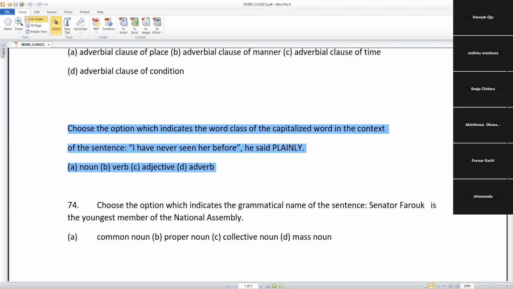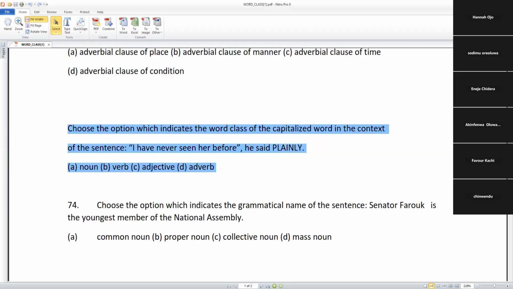We need to be very fast this morning. The right answer is adverb, not adjective. The adverb there gives more information about the pronoun, which is he. So the right answer is adverb.